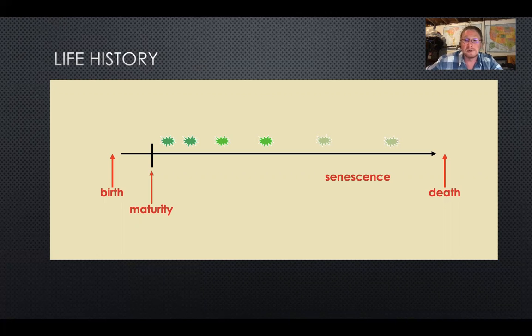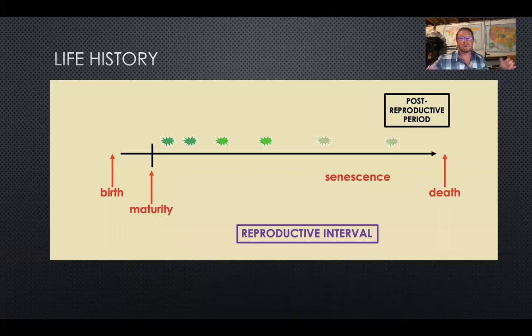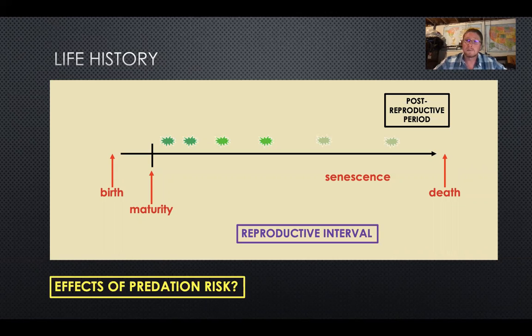What we have observed is that individuals actually tend to live beyond their last reproductive event, a post-reproductive period. My hypothesis for that is that it is really just an ever-increasing reproductive interval during which they die. So the reproductive interval is a focal trait that I'm interested in for this work, and it is the time duration between successive reproductive events. We're going to follow individuals throughout their whole life and track how often they reproduce, and use this reproductive interval as a comparison point across treatments. Really, I'm interested to see how predation risk affects the timing of these events and the duration of the reproductive lifespan.